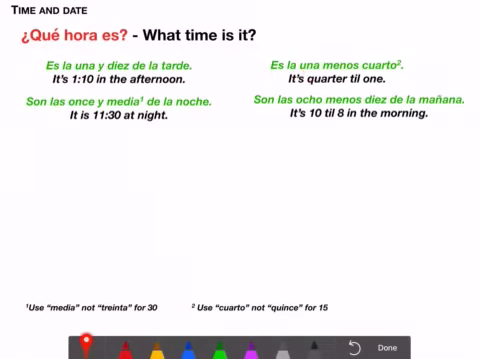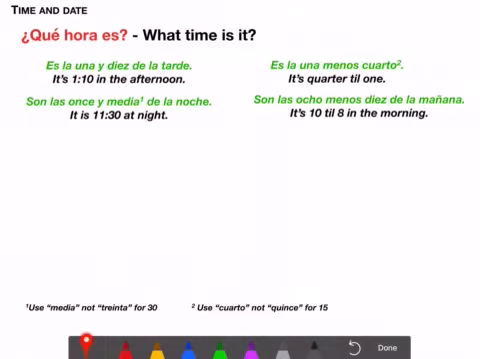Okay? Whereas if I'm referring to 11 or 8, notice I'm referring to 11 o'clock and 8 o'clock. When I'm referring to those, I don't say es la, I say son las. Son las 11 or son las 8. So that's the first thing to understand about telling time. The second thing is if you're referring to the minutes, you either say y or menos. If you're saying it's 10 after 1, you'd say it's 1 and 10.